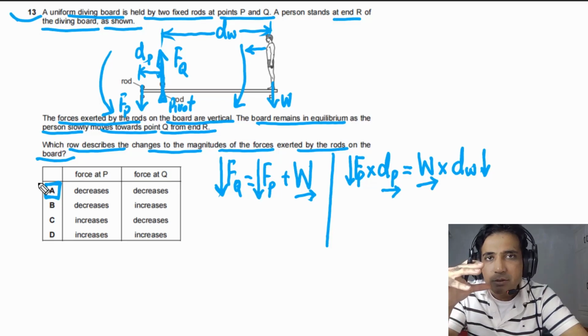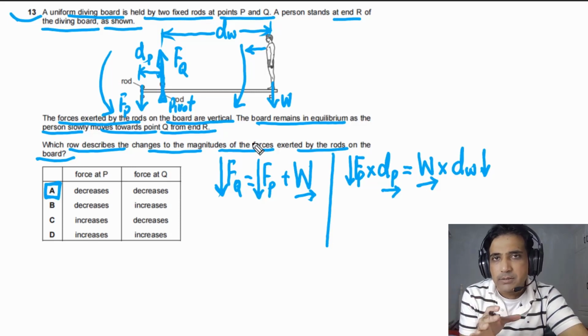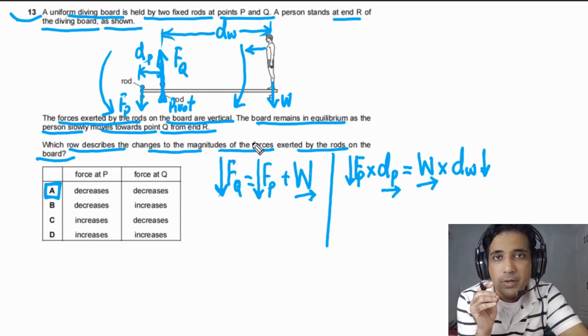For this question, simply you need to understand equilibrium. Two conditions for equilibrium: clockwise moment has to be equal to anti-clockwise moment, and the sum of the forces in any direction has to be equal to 0. So you have to use these two conditions to answer this problem, and this is how you can answer this problem. And this is a very nice question on equilibrium.